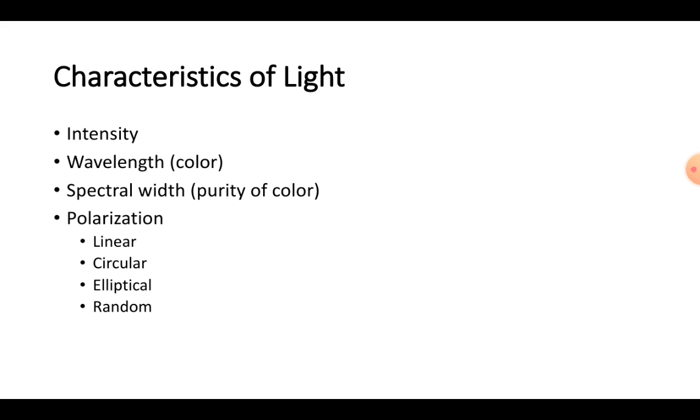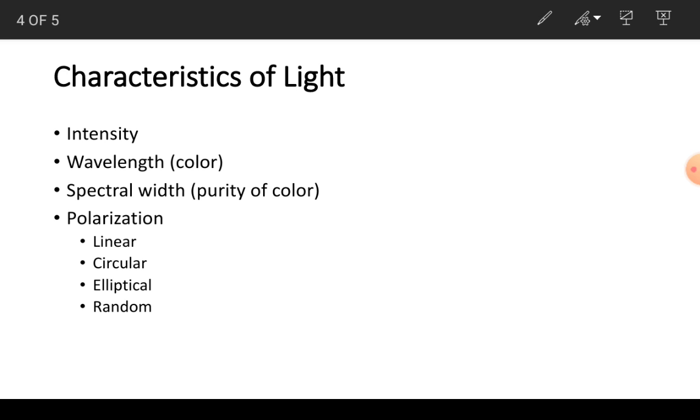So we say that the second parameter which is important for optical communication is the color of the light, or the wavelength, which we denote as lambda.